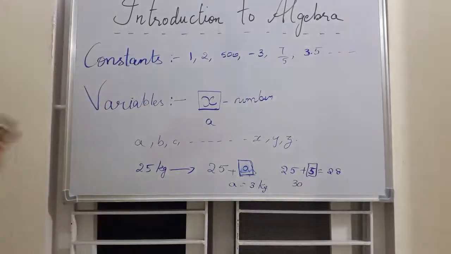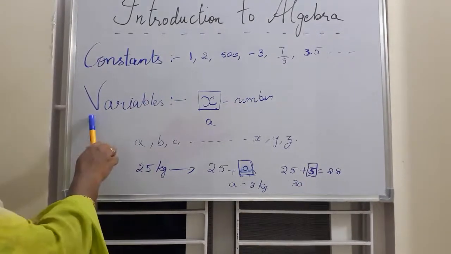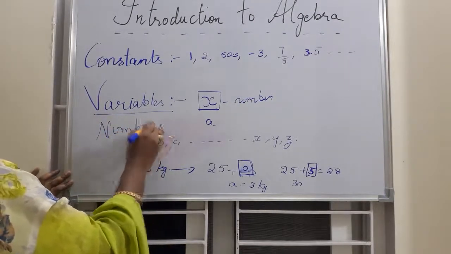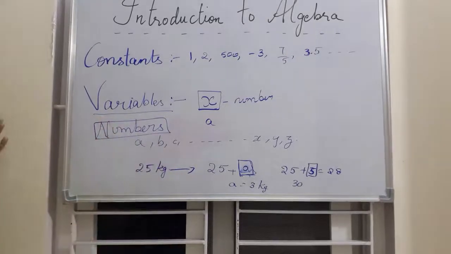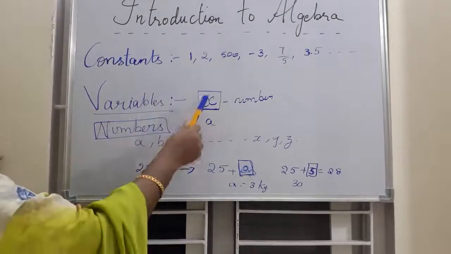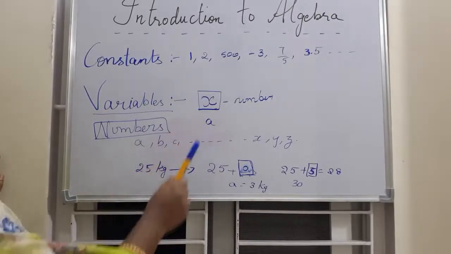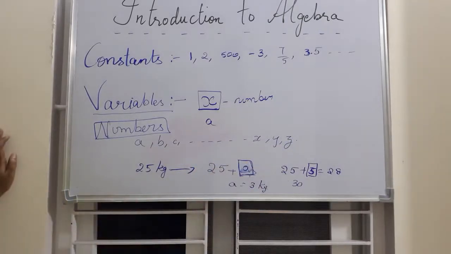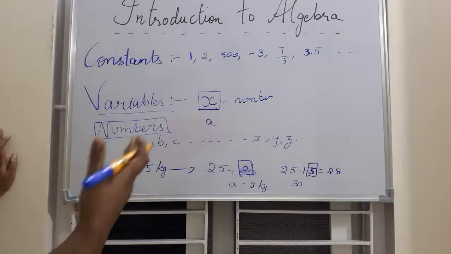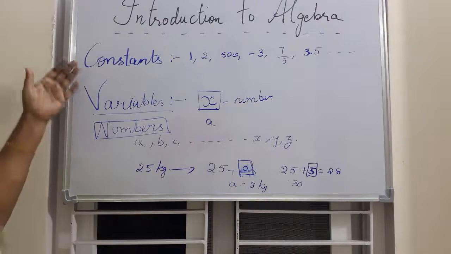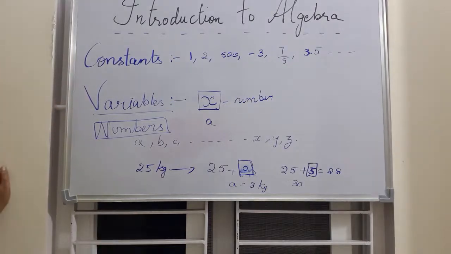So like that, these are also variables, also numbers. These numbers, you don't know exactly what they are. When you don't know them, what you will do is guess. It might be X, it can be A, it can be C, it can be R, it can be S, it can be X, Y, Z. Anything, all these are numbers. Since you can't tell the exact number, you will just keep one A or one X or something like that. So this is about constants and variables. Okay, children?